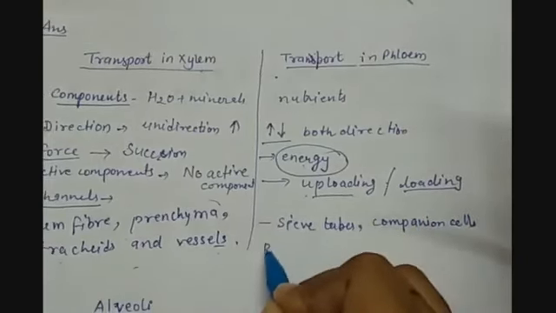Among all these, only phloem fibers are non-living, but the rest are living cells. So here, when we are talking about the transport in xylem, we have mostly non-living cells, and here we have mostly living cells to transport the material.